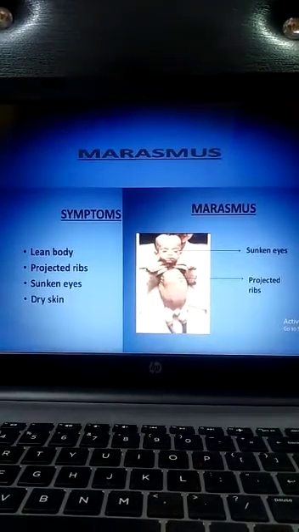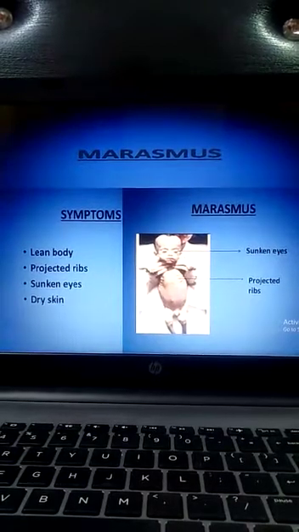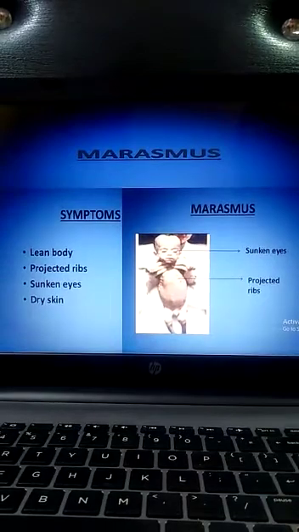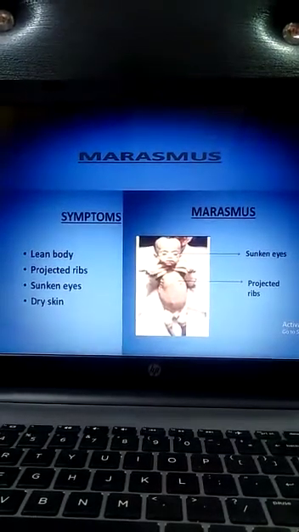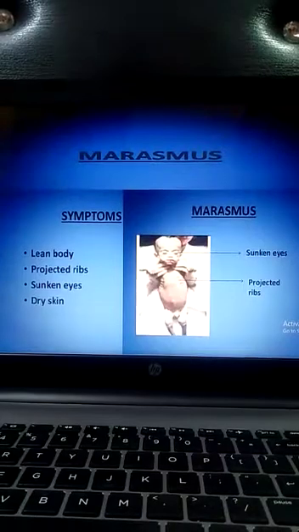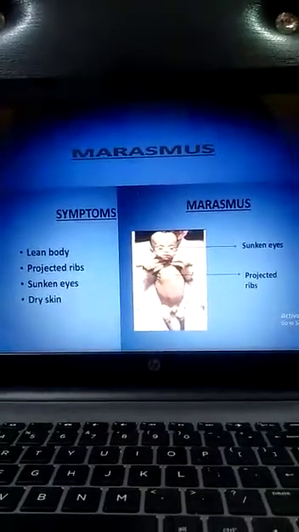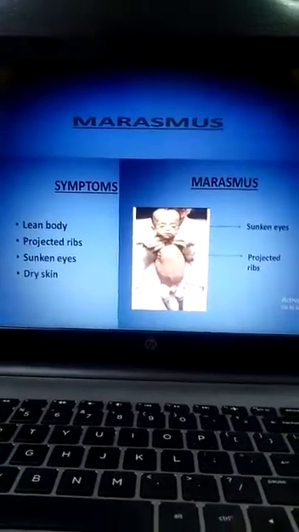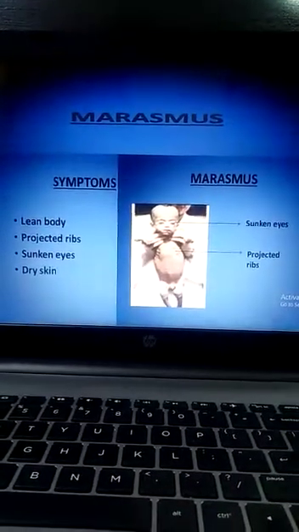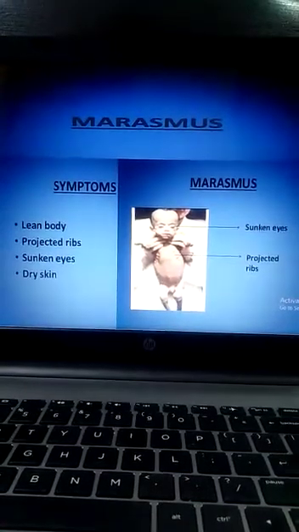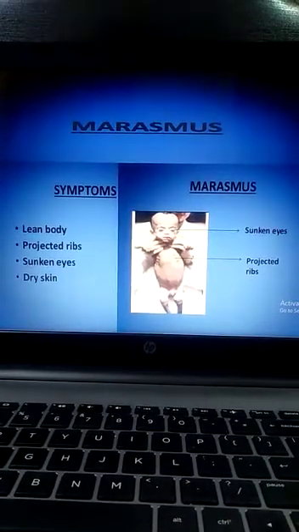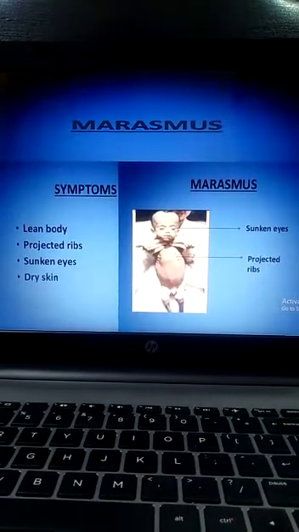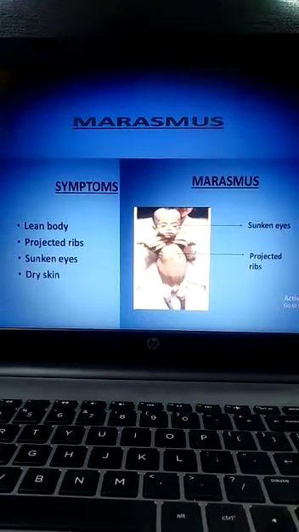The next disease is marasmus. Marasmus is caused by deficiency of protein, carbohydrate and fats in the diet of children. Symptoms of marasmus are a lean body, projected lips, sunken eyes, dry eyes, very prominent ribs, being unable to digest and absorb food, and possibly suffering from diarrhea.